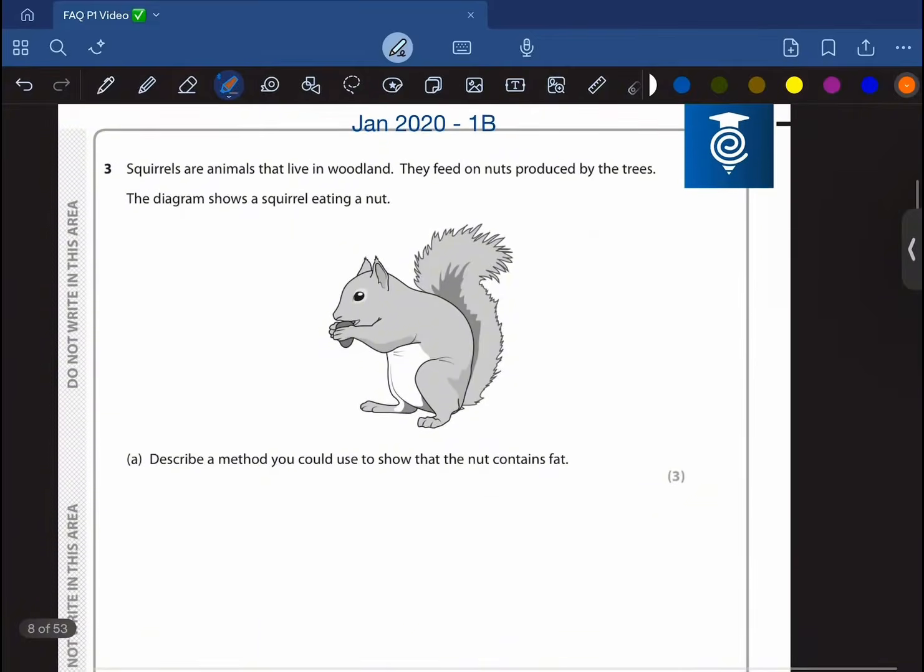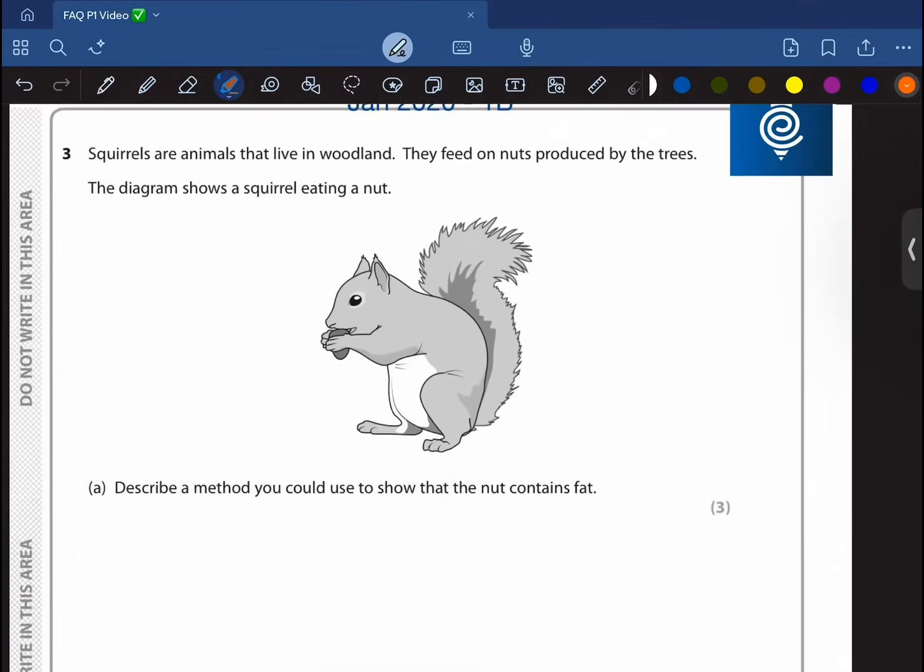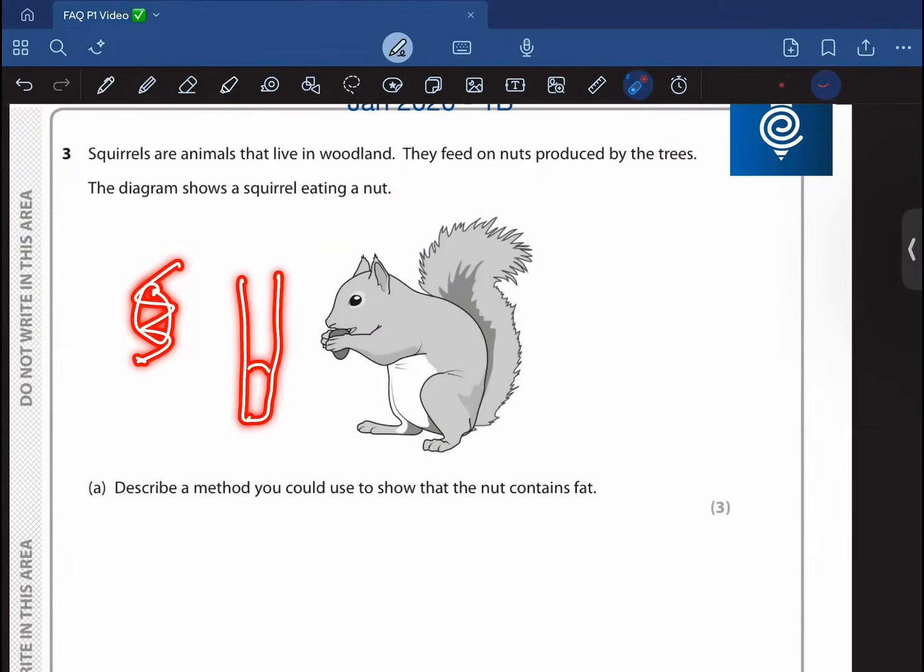This question says that some animals that live in woodland, some squirrels, are animals that live in woodland and they feed on nuts produced by trees. Okay, the diagram shows a squirrel eating a nut. Devise a method that you could use to show that the nut comprises of fat. And this is one of the most common questions that you're going to encounter, and this is going to be about a food test. So what you do is you take the nut, you crush it, make it into small pieces, and then you put it inside a test tube, and you then add ethanol and make a solution of it. You mix it and make a solution of it.